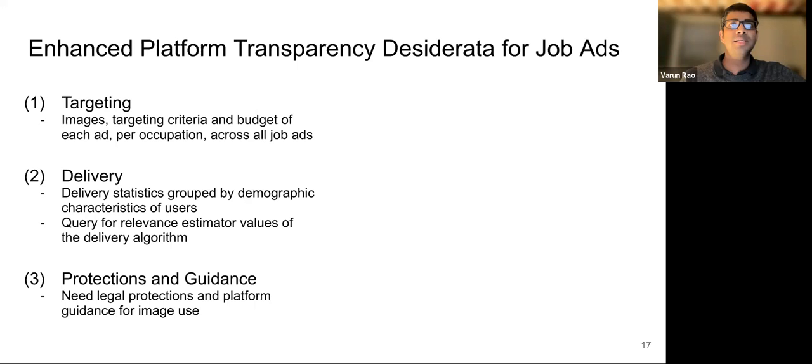For better transparency during delivery, we advocate for delivery statistics per ad broken down by demographic characteristics of users. We also advocate for the ability to query for relevance estimator values of the delivery algorithm based on variations in perceived gender and race of people in images and the target audience. And finally, we need legal protections and platform guidance for image use.